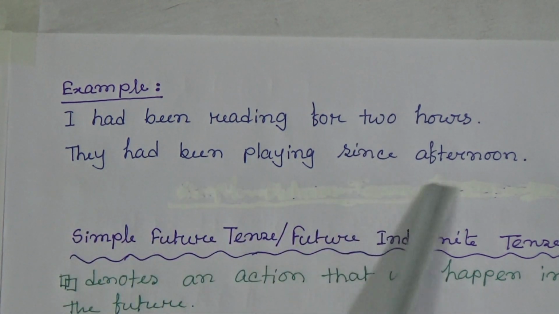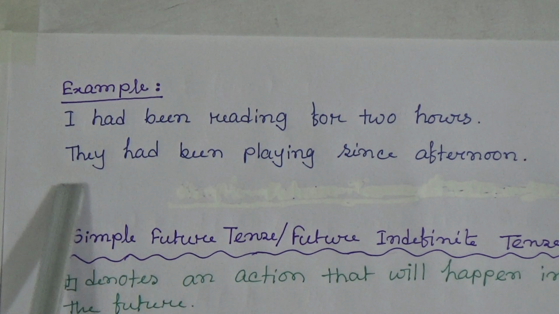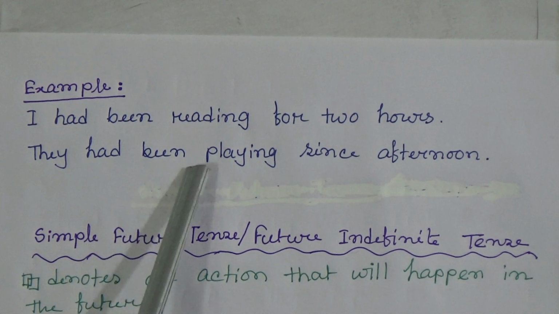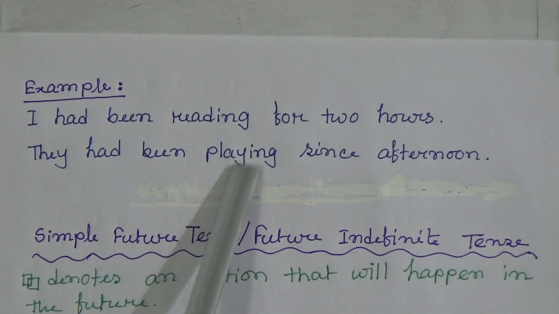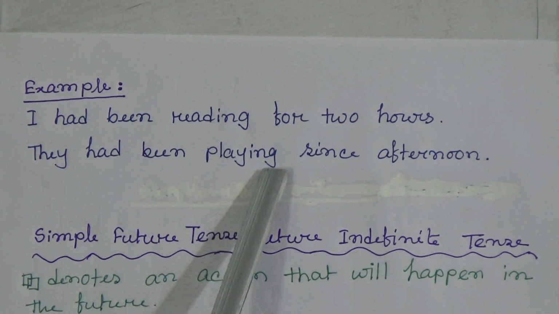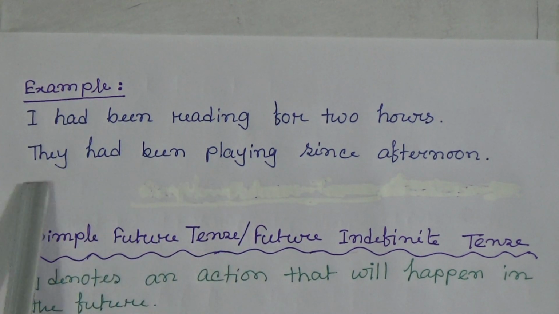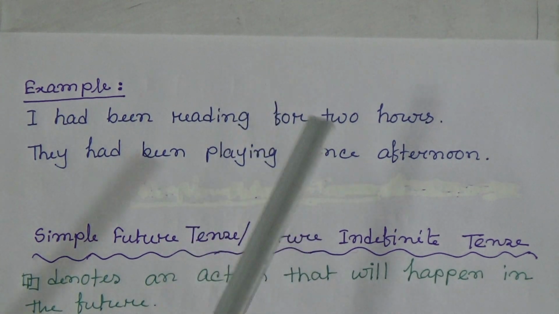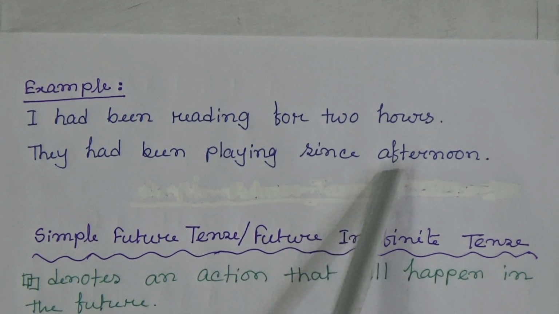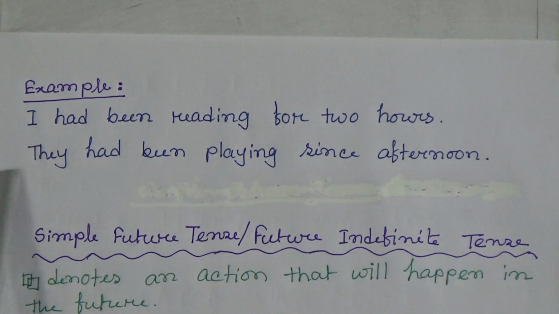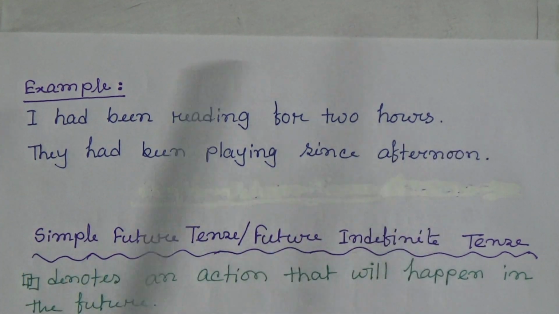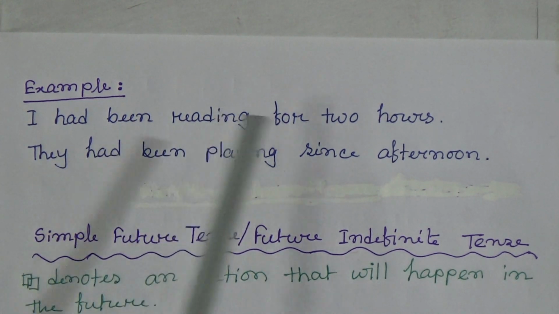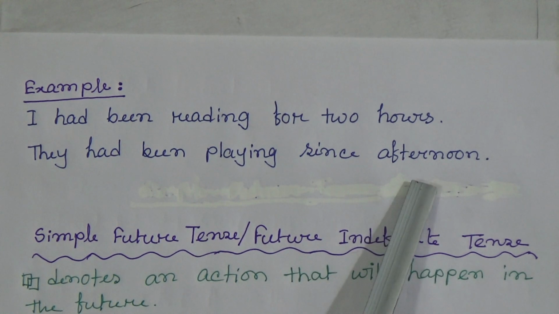They had been playing since afternoon. Here they is the subject, and according to the structure this is had been, and the main verb is play, and we have to add ing, that means playing. They had been playing, and then we have to use for or since, and here this is since, and time is afternoon. So they had been playing since afternoon, that means subject plus had been plus main verb plus ing plus since or for plus time.